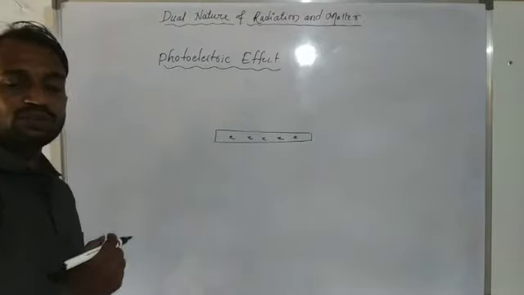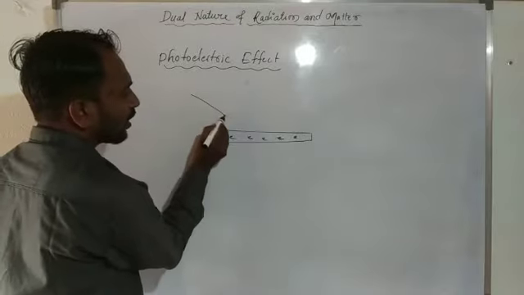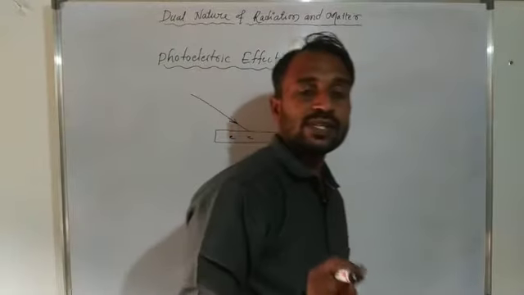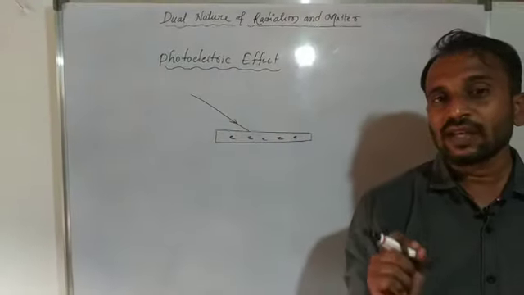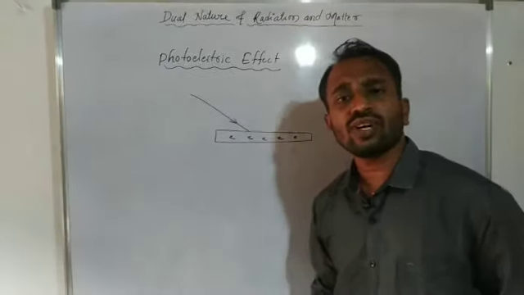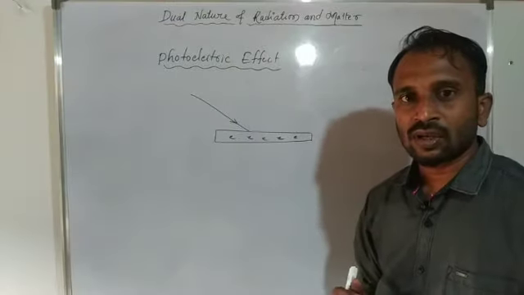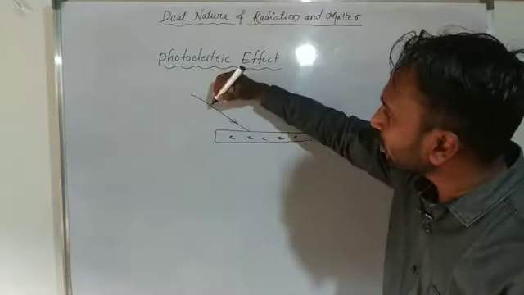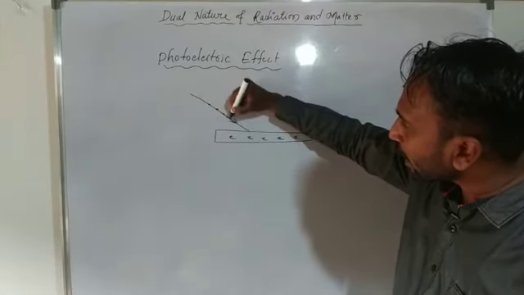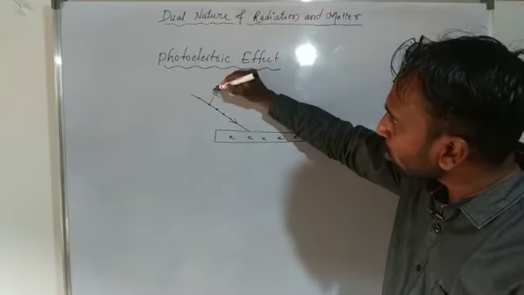When a suitable frequency of light rays, or radiation, is incident on this metal surface, this radiation consists of packets of energy. These packets of energy we consider photons.